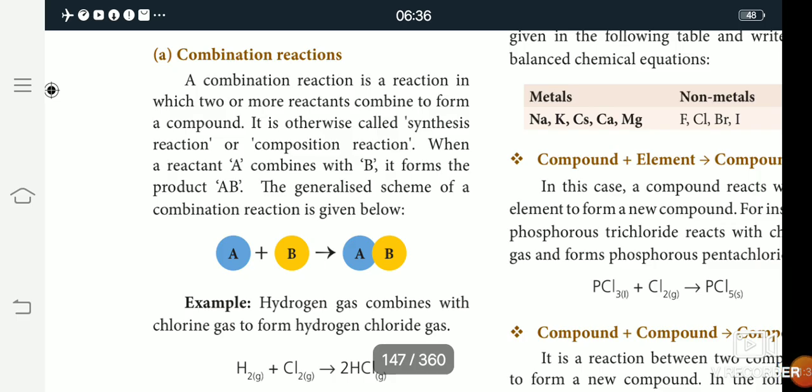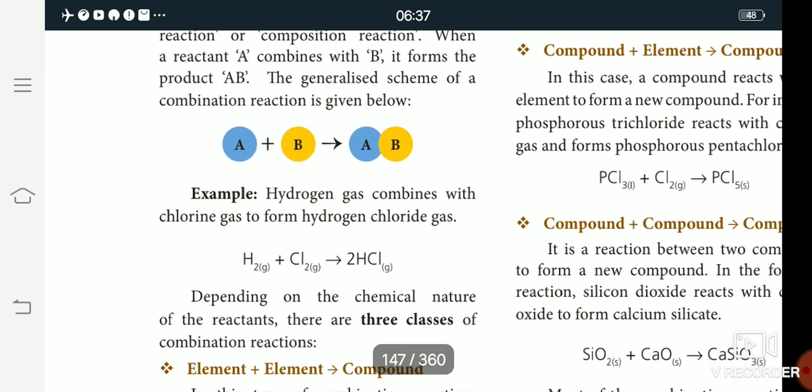In the combination reaction, two or more reactants are combined to form a compound. A is one atom and B is another atom. The atoms A and B combine to give the product, AB compound. This is the combination reaction.